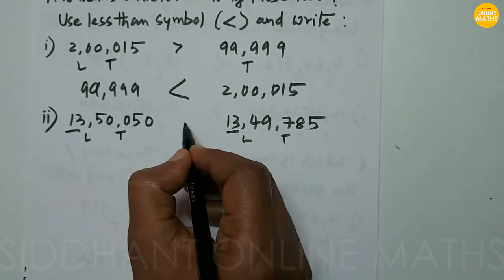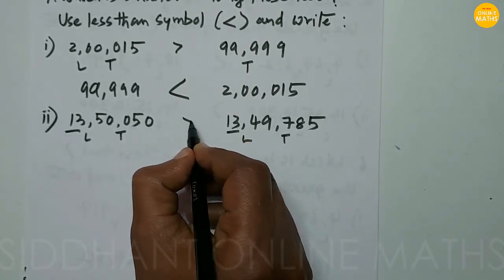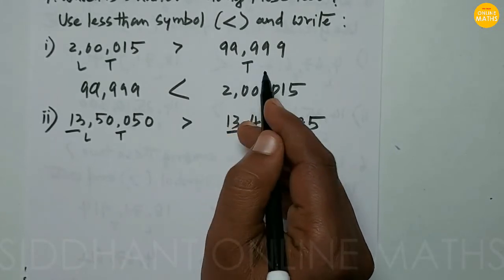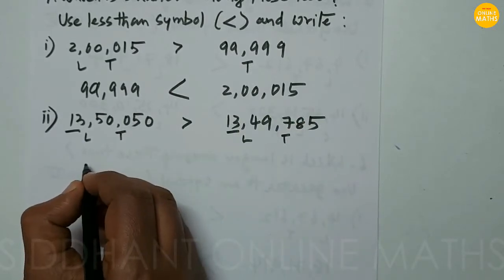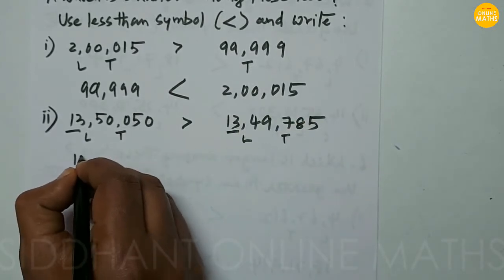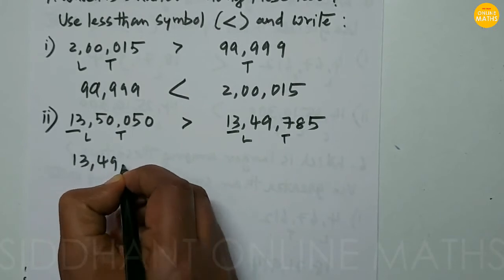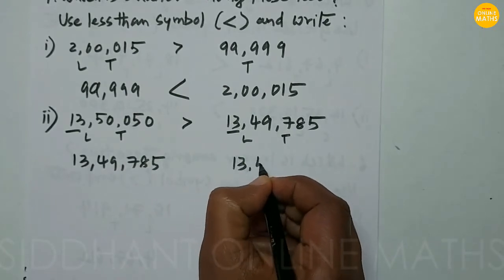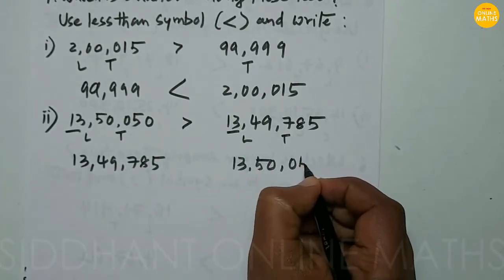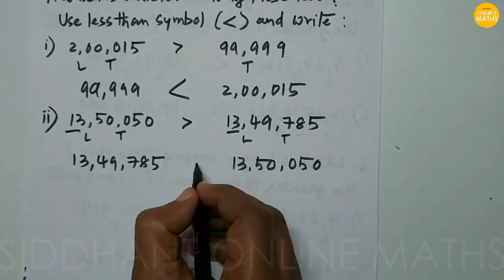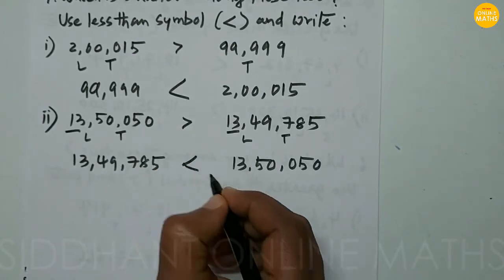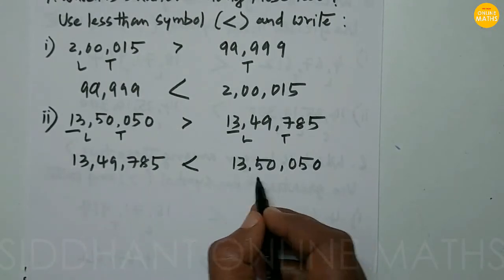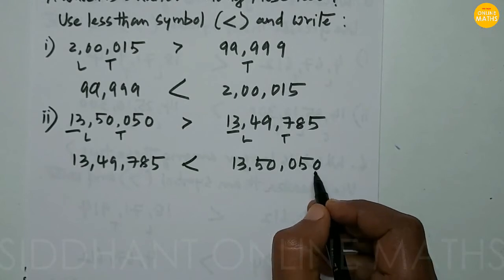So this is greater, and here 49 is less. But in the question they told us to use only the lesser sign. So on the left side we will shuffle the question: here 1349785, and here 1350050, and now we can use the lesser than sign. Okay, so we can say that 13 lakhs 49,785 is less than 13 lakhs 50,050.